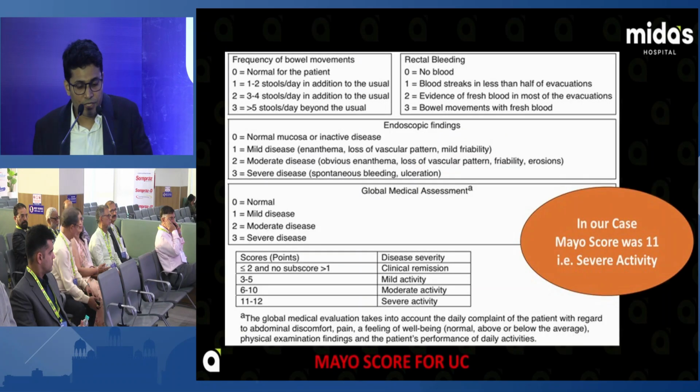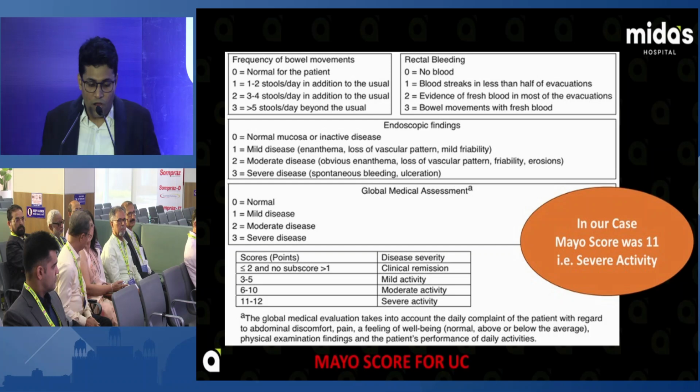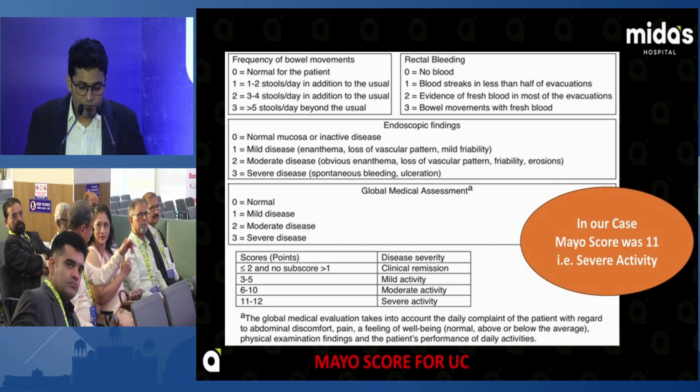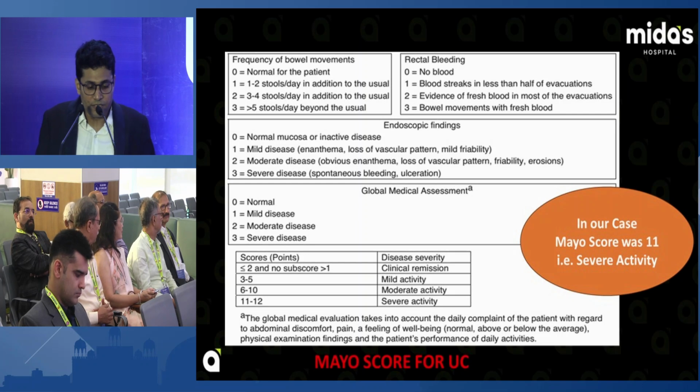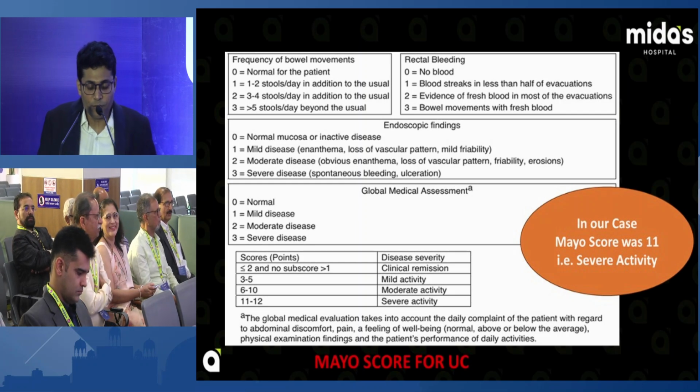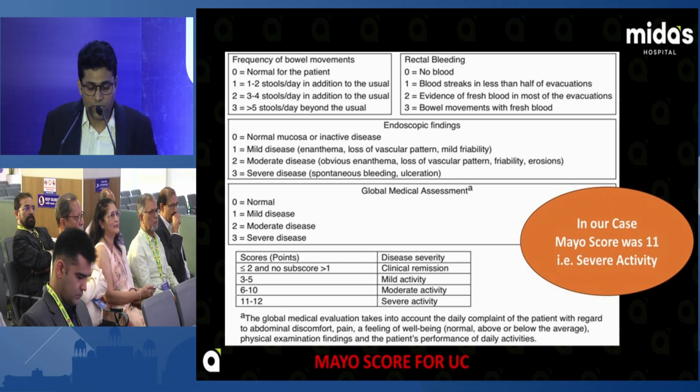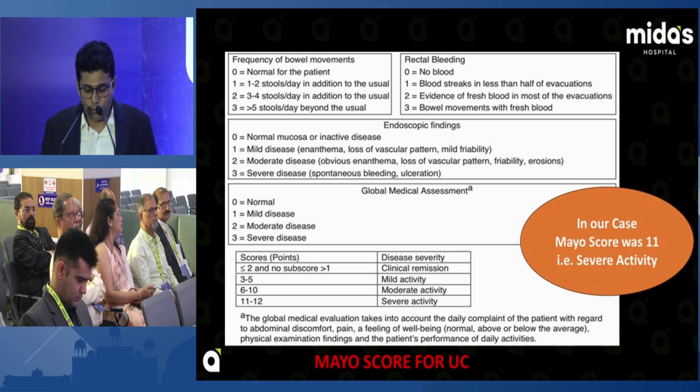So we calculated the scores, that is the Mayo score. It was severe, depending on the frequency of motions, rectal bleeding, endoscopic findings and global medical assessment in the form of the physical well-being of the patient, physical examination and performance activity. Based on that we calculated the Mayo score, that is 11, that is severe.